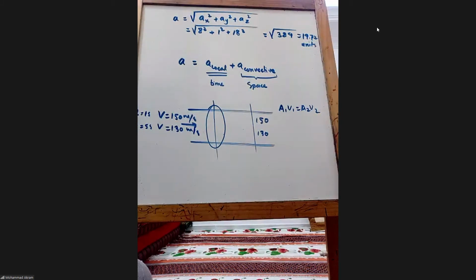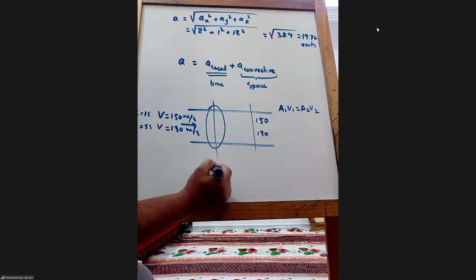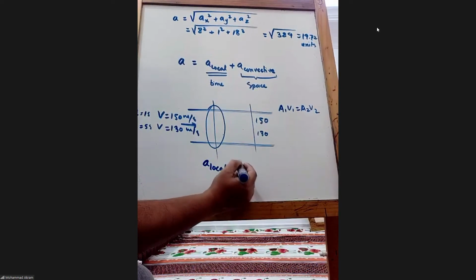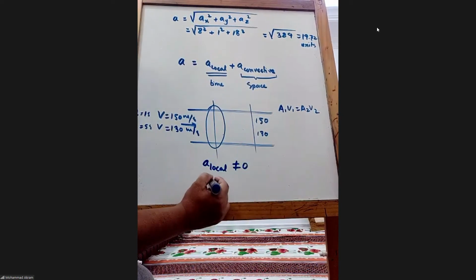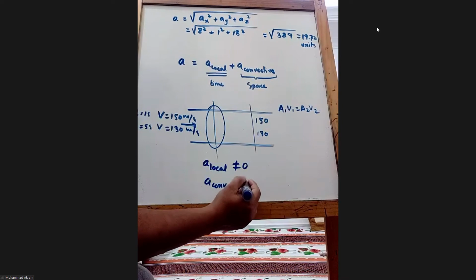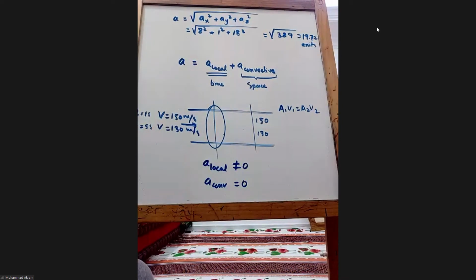Is that clear? Yes. This is one example. So in this case, A local is not 0, but A convective is 0. Is that clear? Yes.